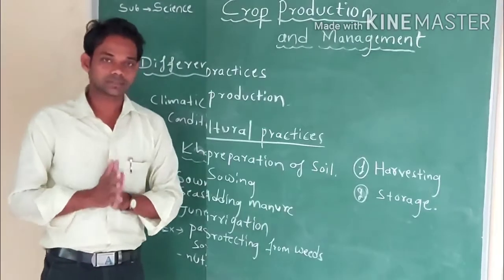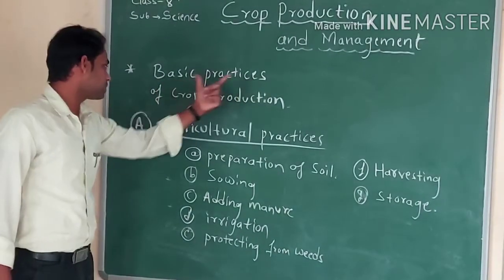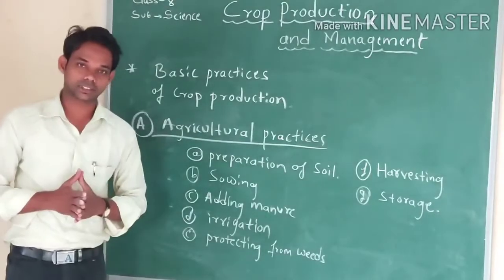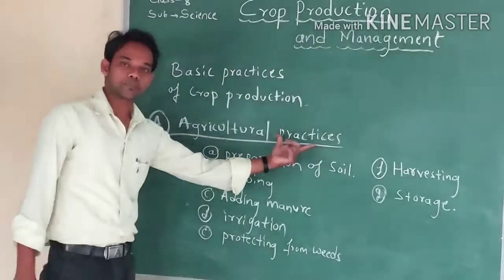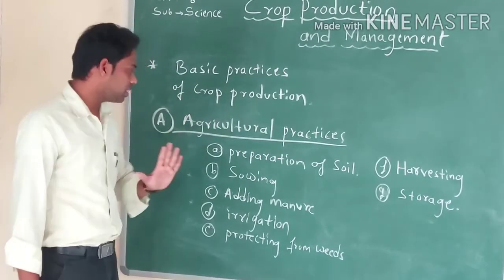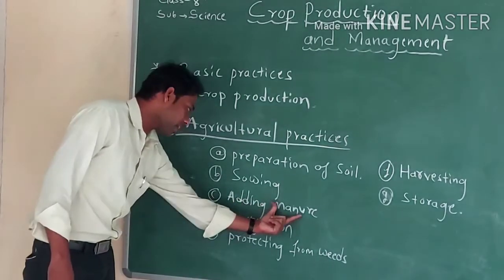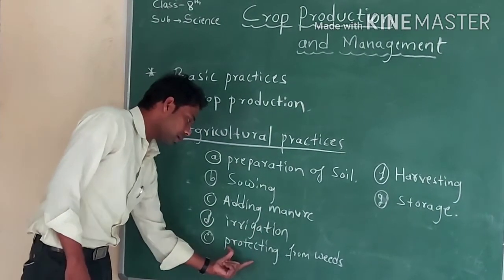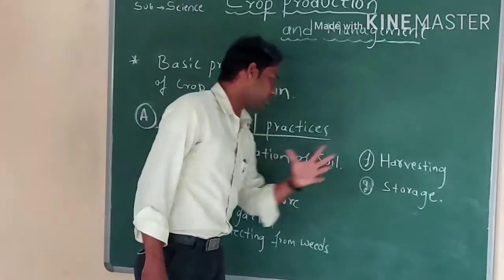Understood, friends? Now we will study about the basic practices of crop production. In that, the first section is agricultural practices. In agricultural practices, we have to study the preparation of soil, sowing, adding manure, irrigation, protecting from weeds, harvesting and storage.